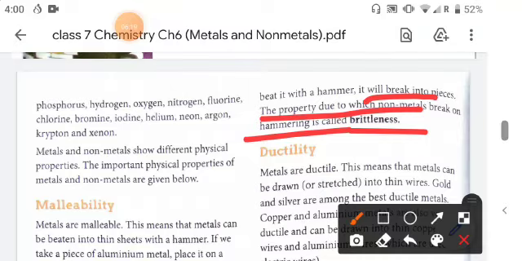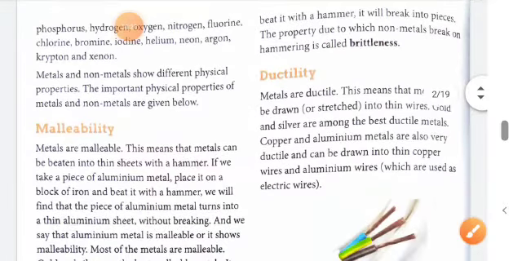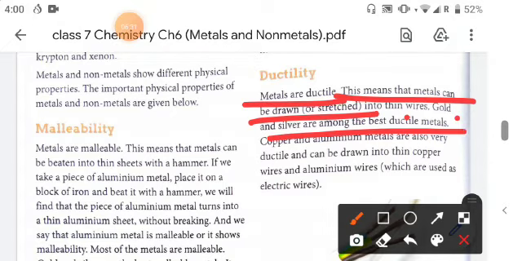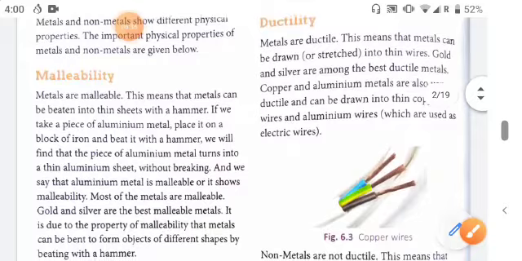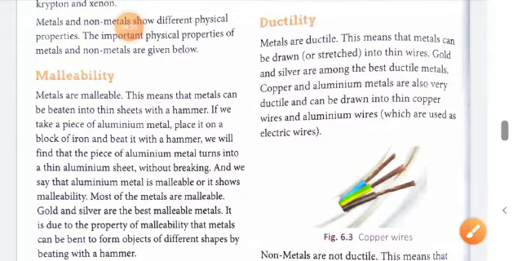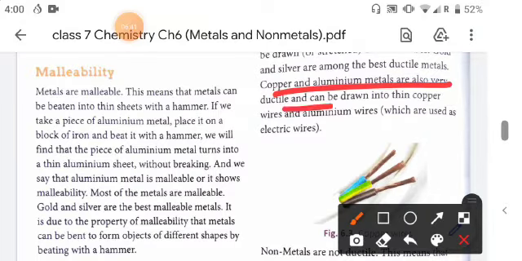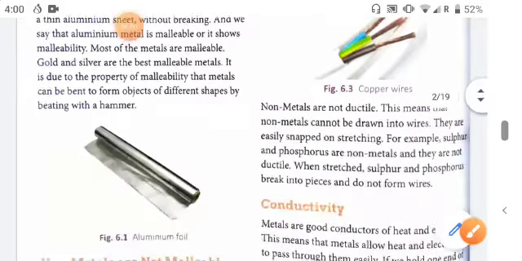Okay, now ductility. Metals are ductile. That means metals can be drawn or stretched into thin wires. Gold and silver are among the best ductile metals. So this property is called the ductile property. Copper and aluminium metals are also very ductile and can be drawn into thin copper wires and aluminium wires which are used as electric wires.